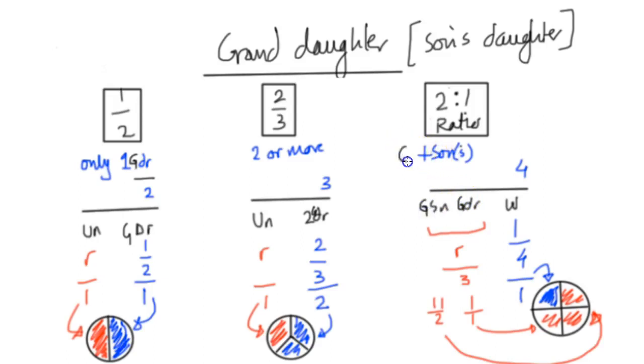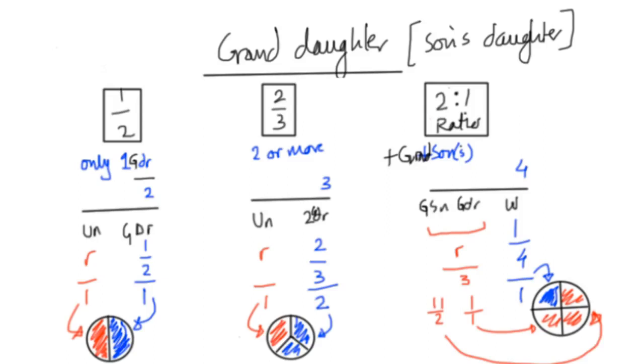And the final one, if there are any grandsons, then it automatically becomes a 2-to-1 ratio. Now I want you to remember this scenario because it's going to come in handy when we talk about the fifth scenario. So this scenario is basically you've got a wife here and there's no children, so the wife is going to get a quarter, but there are grandchildren, so the grandchildren are going to get the remainder, and it's going to be divided according to a 2-to-1 ratio.